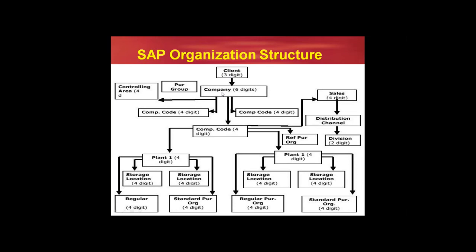Why are we calling it Tata Group of Industries? Because the Tata Group has n number of industry segments. They are into power, steel, automobile, software, construction, etc. Company is unique. Under one company, we will have n number of company codes. Each industry segment we call a company code.